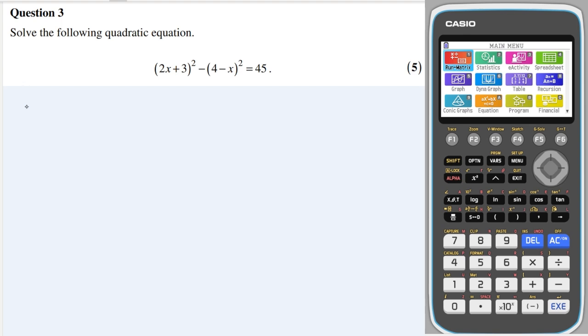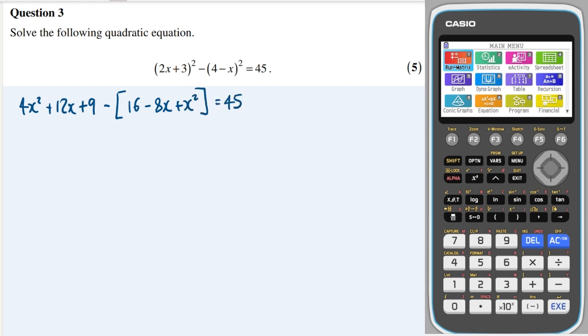And expanding the brackets is going to give me 4x squared. I'm going to get a 3 times 2x is 6x, then another 6x, so 12x. And I'm going to get a 3 times 3 is a 9. And then I'll put minus here. 4 times 4 is 16. I'm going to get a minus 4x, and another minus 4x makes minus 8x. And then minus x times minus x is x squared.